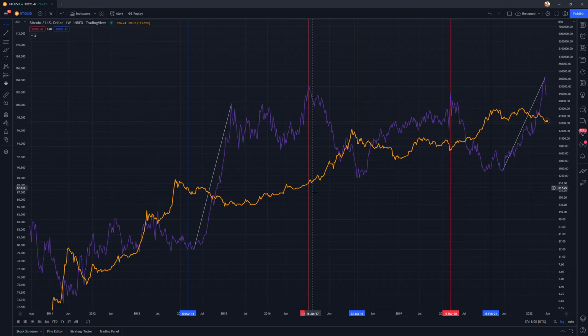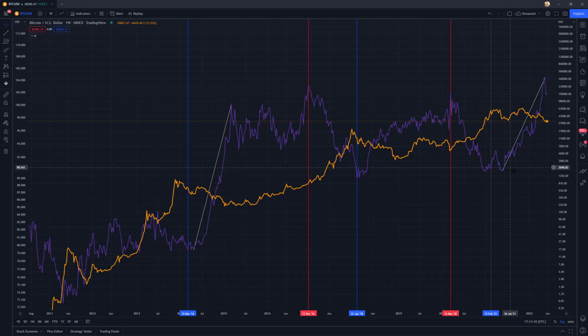where after this major peak at 103 in DXY, Bitcoin was basically set up for a very, very incredible run, ultimately putting in this parabolic top at $20,000. But again, this is a very long-term chart. You have to consider that this could take years to play out, and this is definitely not for the next few weeks or months. And especially with DXY, it moves very, very slowly. It's not volatile at all.